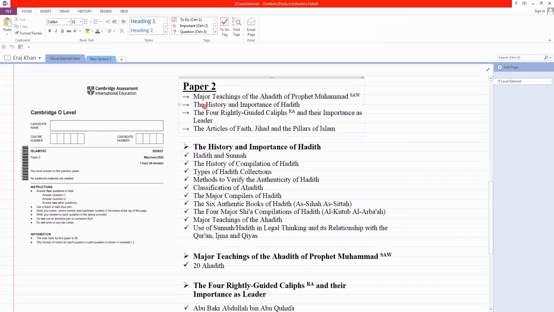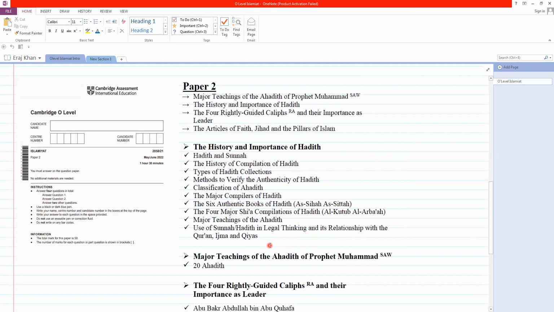Then the next is the history and importance of ahadith. Here we will talk about hadith and sunnah, the history of compilation of ahadith, the types of hadith collections, methods of verifying authentic hadith, classification of ahadith, the major compilers of ahadith, the 6 authentic books, the 4 major Shia compilations of ahadith, the major teachings of ahadith, and the use of sunnah in legal thinking and its relation with the Quran, Ijma, and Qiyas.